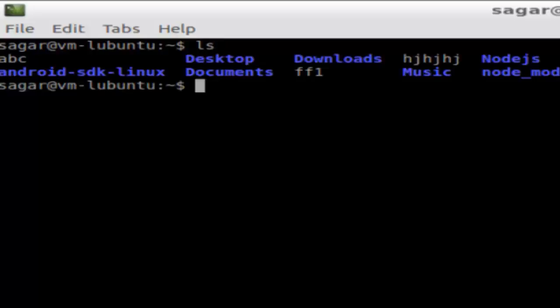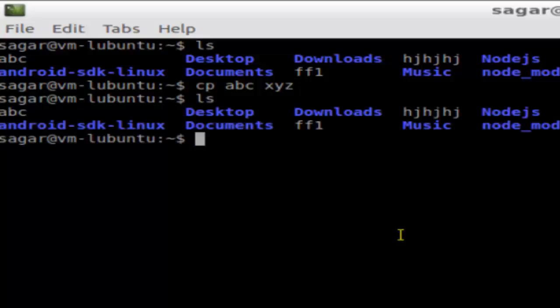Let us say we have got this abc file, as you can see over here, and I want to copy this file to the same home directory. What I can do simply is cp abc, and here I can give the new name to the file, say xyz, and then hit enter. So abc will be copied in the same directory. Notice that xyz is not available right now in the current directory. Once I copy that and use ls, xyz will be here.